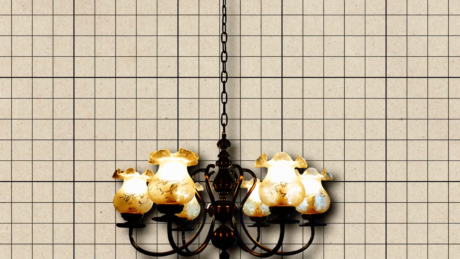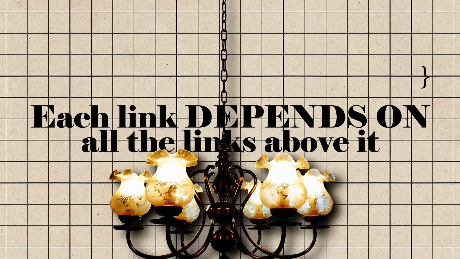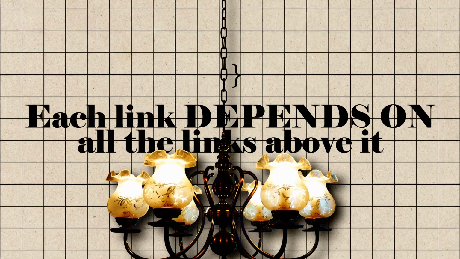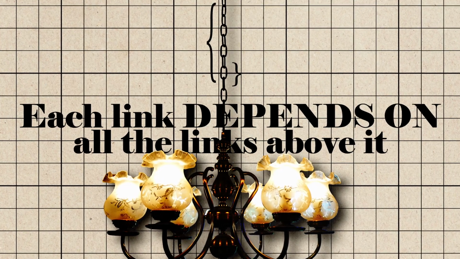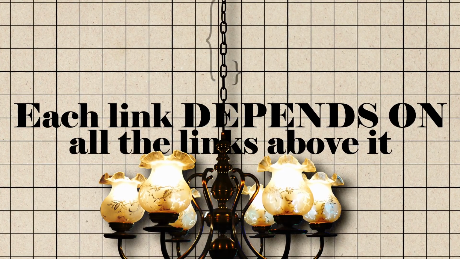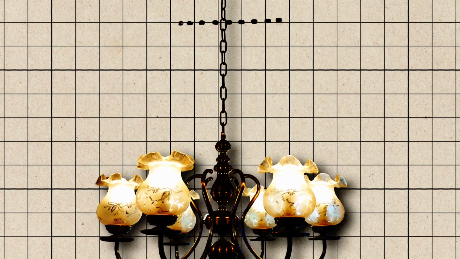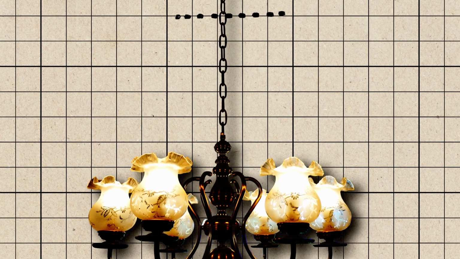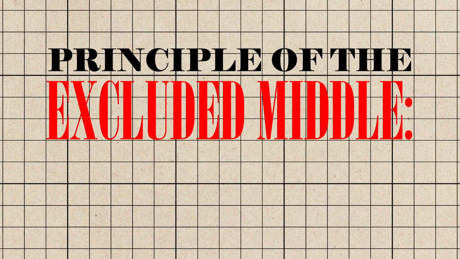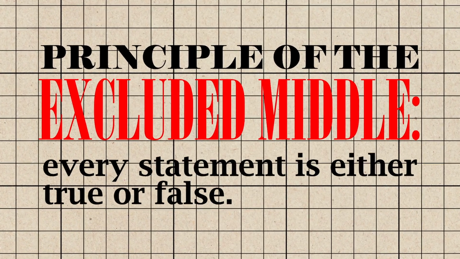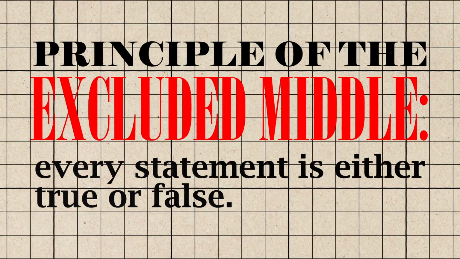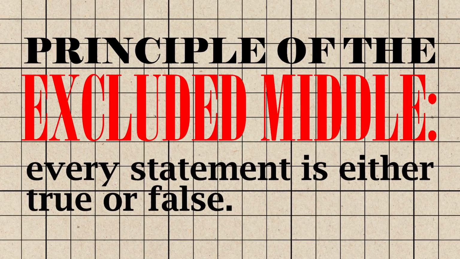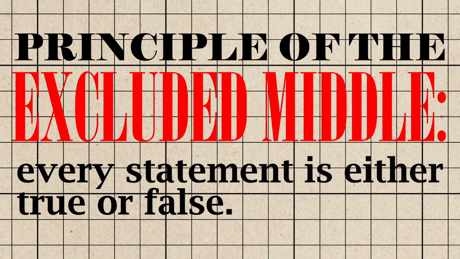to which the chandelier is connected. In such a chandelier, each link depends not just on the one link that is immediately above it, but on every link that is above it. That is, break one of the links, and every part of the chain below it, including the chandelier, would fall to the ground. Applying the principle of the excluded middle, which states that every statement is either true or false, we get the following possibilities for the Great Indian Chandelier.